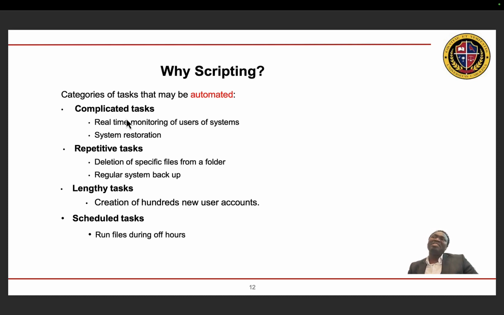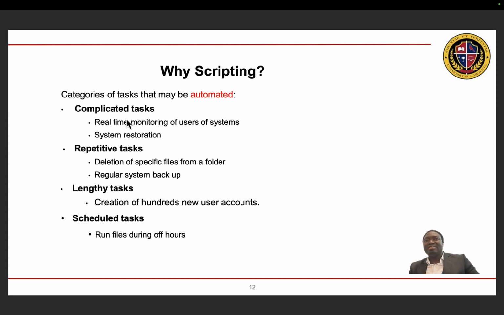Sometimes your tasks may be repetitive in nature, something you do on a regular basis. Regular backups, deletion of specific files in a folder, which is loaded every time. These tasks are repetitive in nature, therefore it should tell you that these tasks need to be automated. Now, when a task is very lengthy or takes so much time to accomplish, for example, if you have a system with thousands of users that you need to create accounts for, such a task needs to be automated so that you can save time and be more efficient and effective.